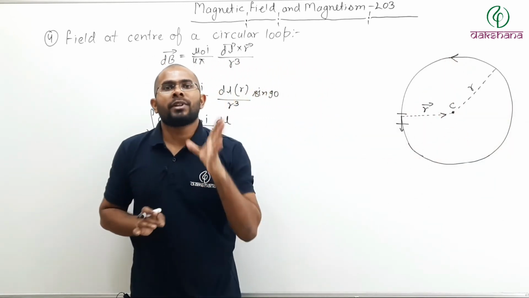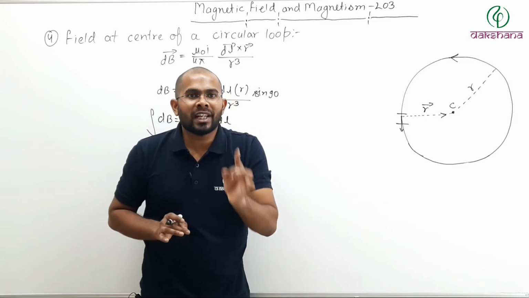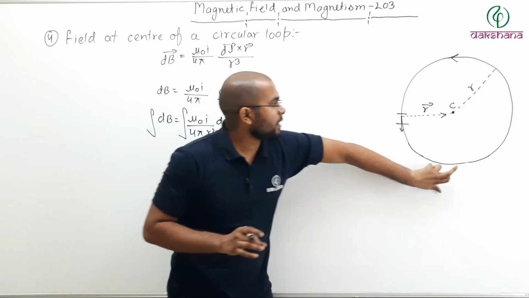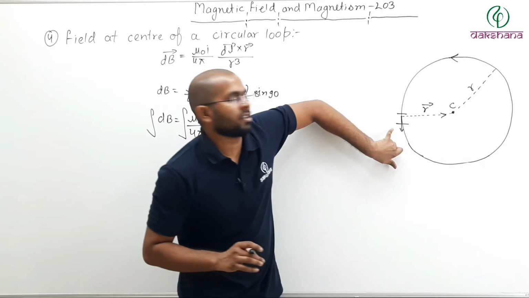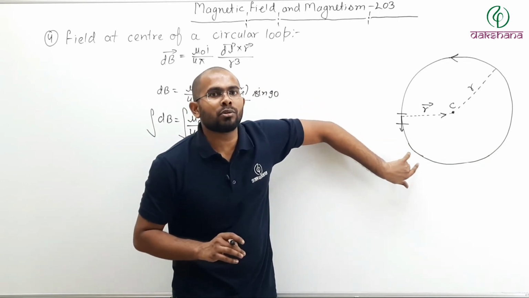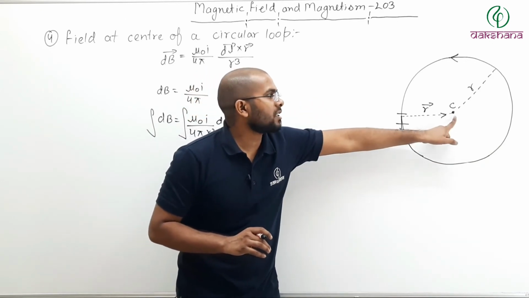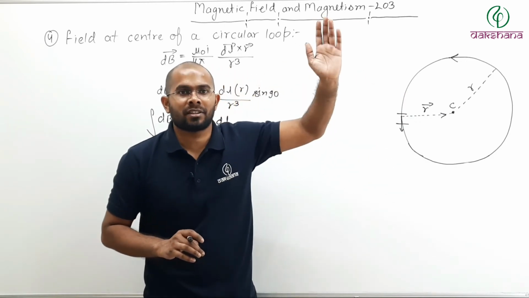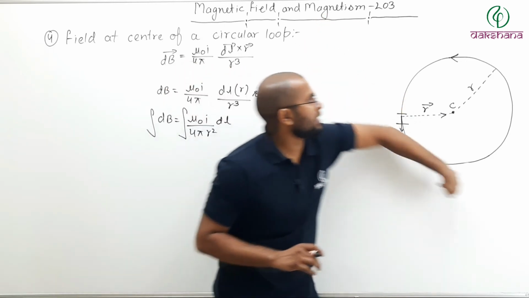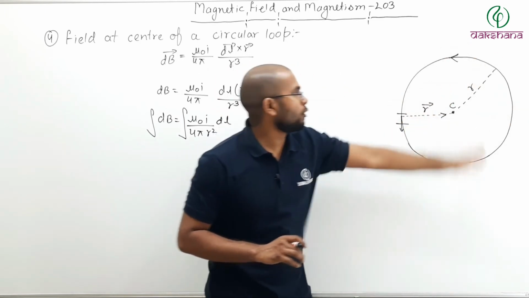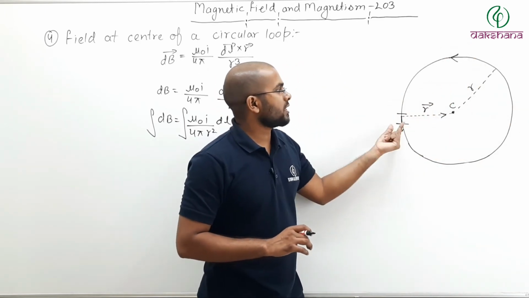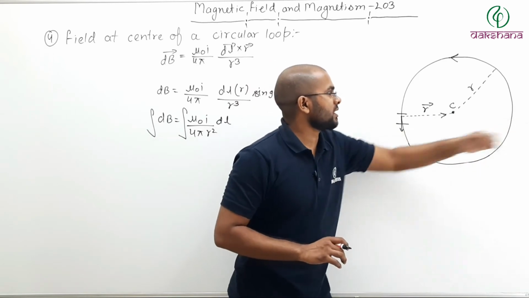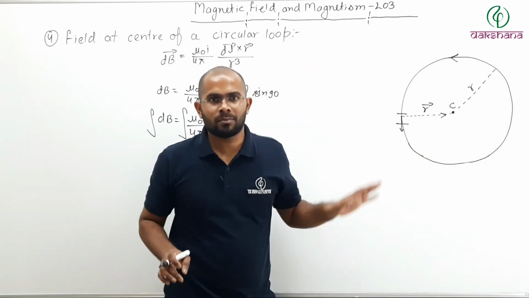Why am I able to integrate? I am able to integrate because no matter where I take my section, the field due to that section at the center will always be in the same direction. It cannot happen that current is anti-clockwise in the loop, field due to this section is outward, field due to this section is inward. That is not possible.